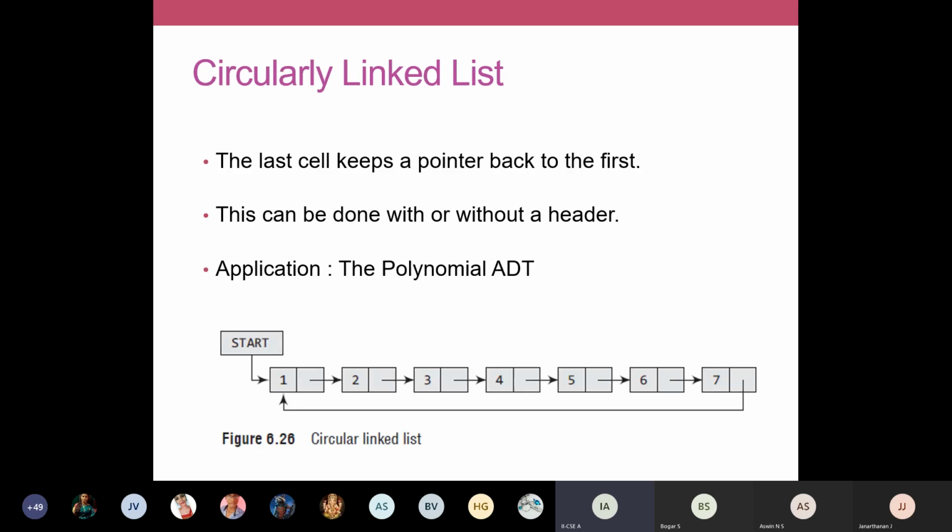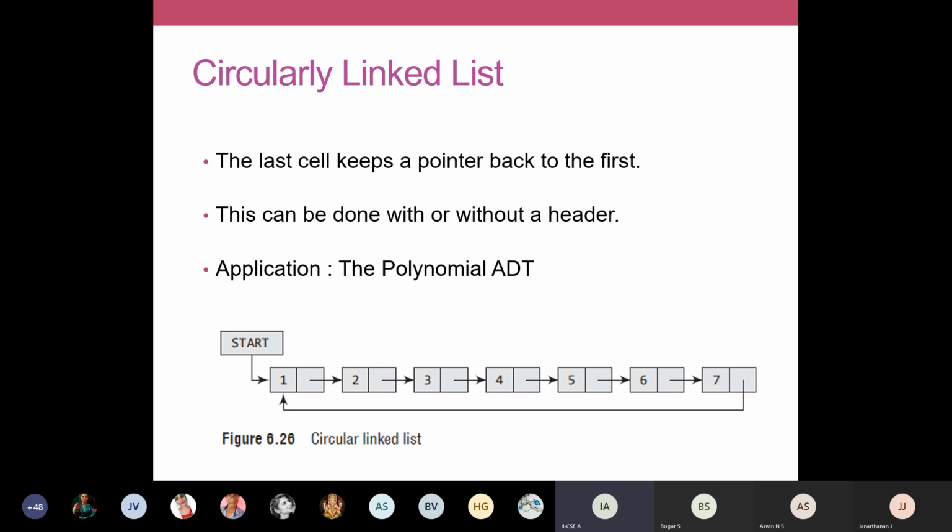We'll see about a circularly linked list. In a circularly linked list, you just see what is the variation in your diagram. You can see the diagrammatic notation of a circularly linked list. The start node represents the header node. Two notations I've used: in one diagram I've used header, in another I've used start. Both are taken from your textbooks, the first textbook and the second textbook. Here they have used the notation called start to define the header node.